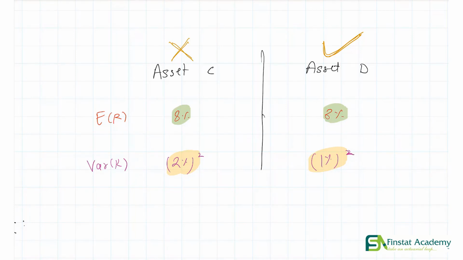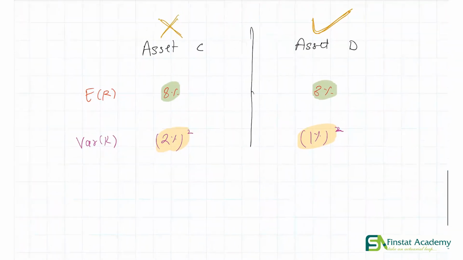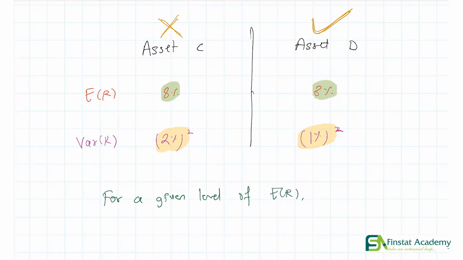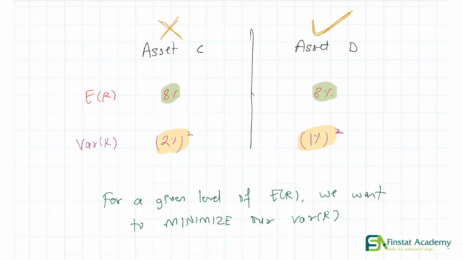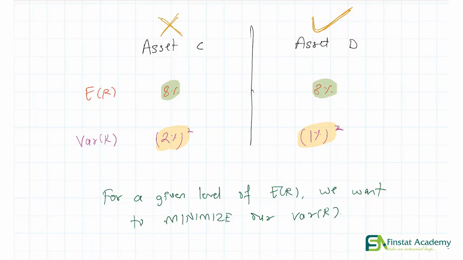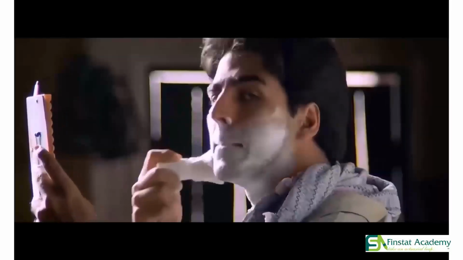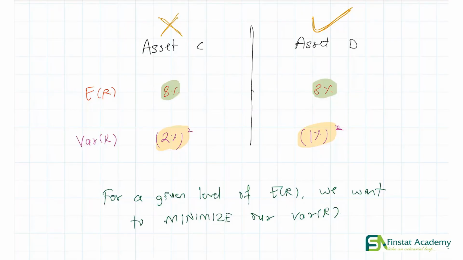And again, if I want to generalize this thought process, can I say that for a given level of return, we want to minimize our risk. For a given level of expectation, we would like to minimize our variance of return. The lower the risk, the better, right? I don't want to take risk this time. And this thing is what the third assumption is.